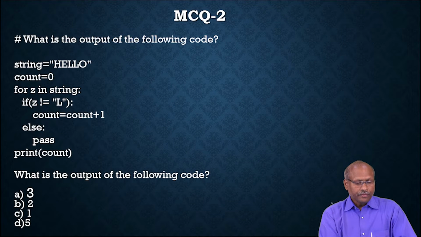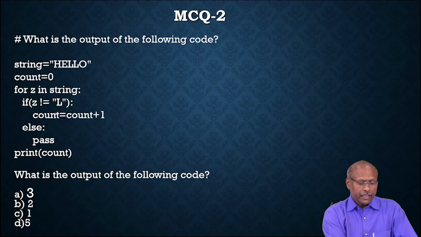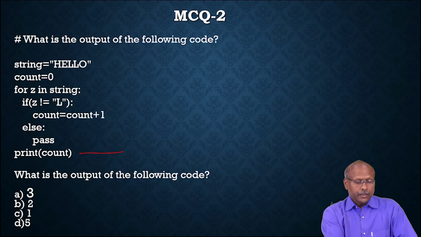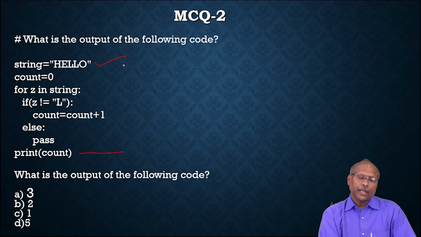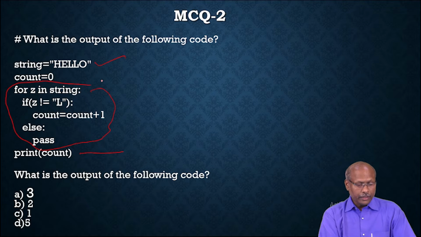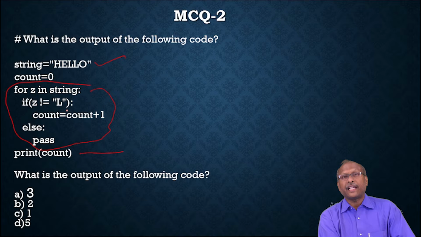If you observe here, in the second question, string equal to hello and initially count equal to 0. For Z in string, if Z not equal to L, count equals count plus 1, else pass, and print the count. So similarly here also, what is the output? Originally your string has hello and the count is 0, and this loop repeats 5 times. When it repeats 5 times, what condition is it checking? It is checking whether Z is equal to uppercase L or not.